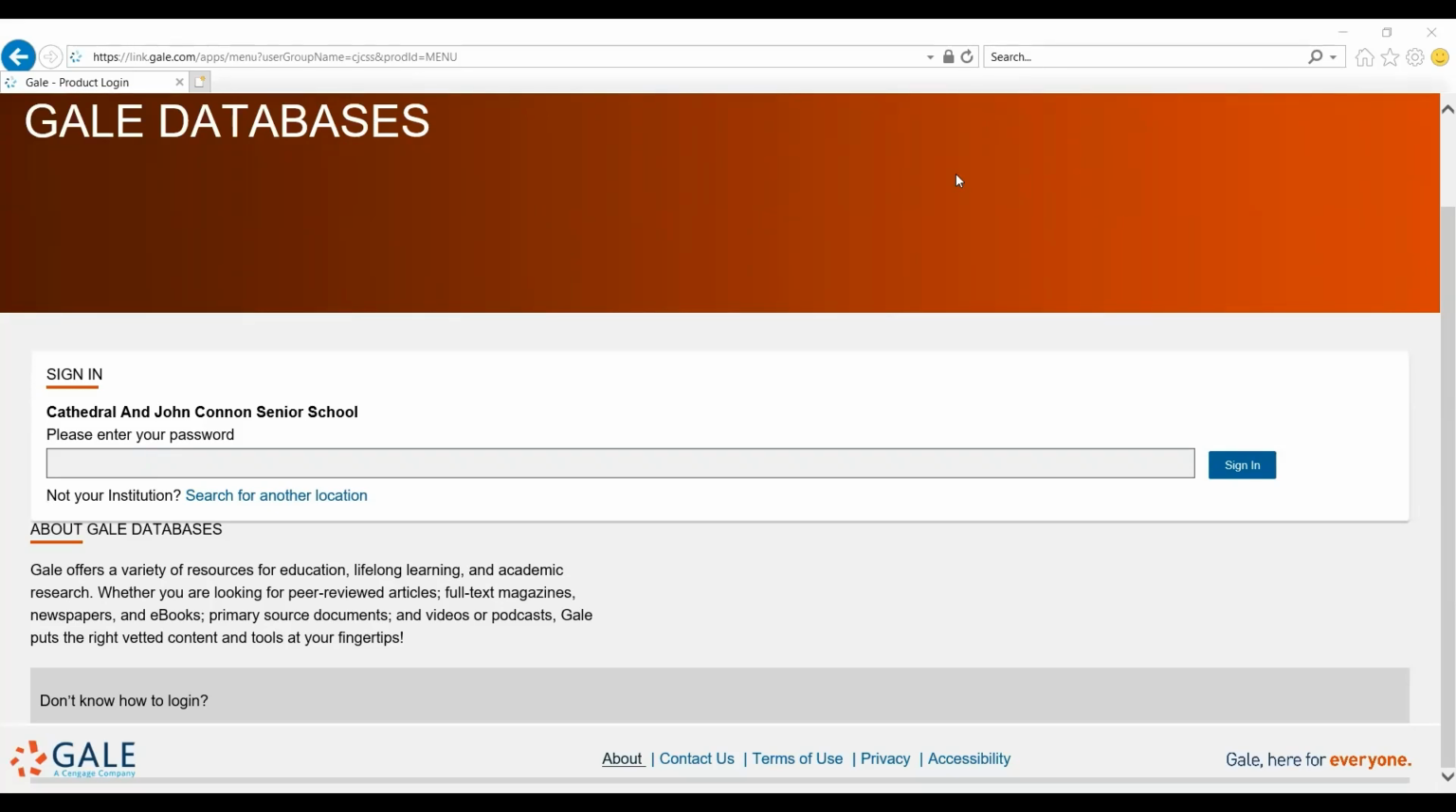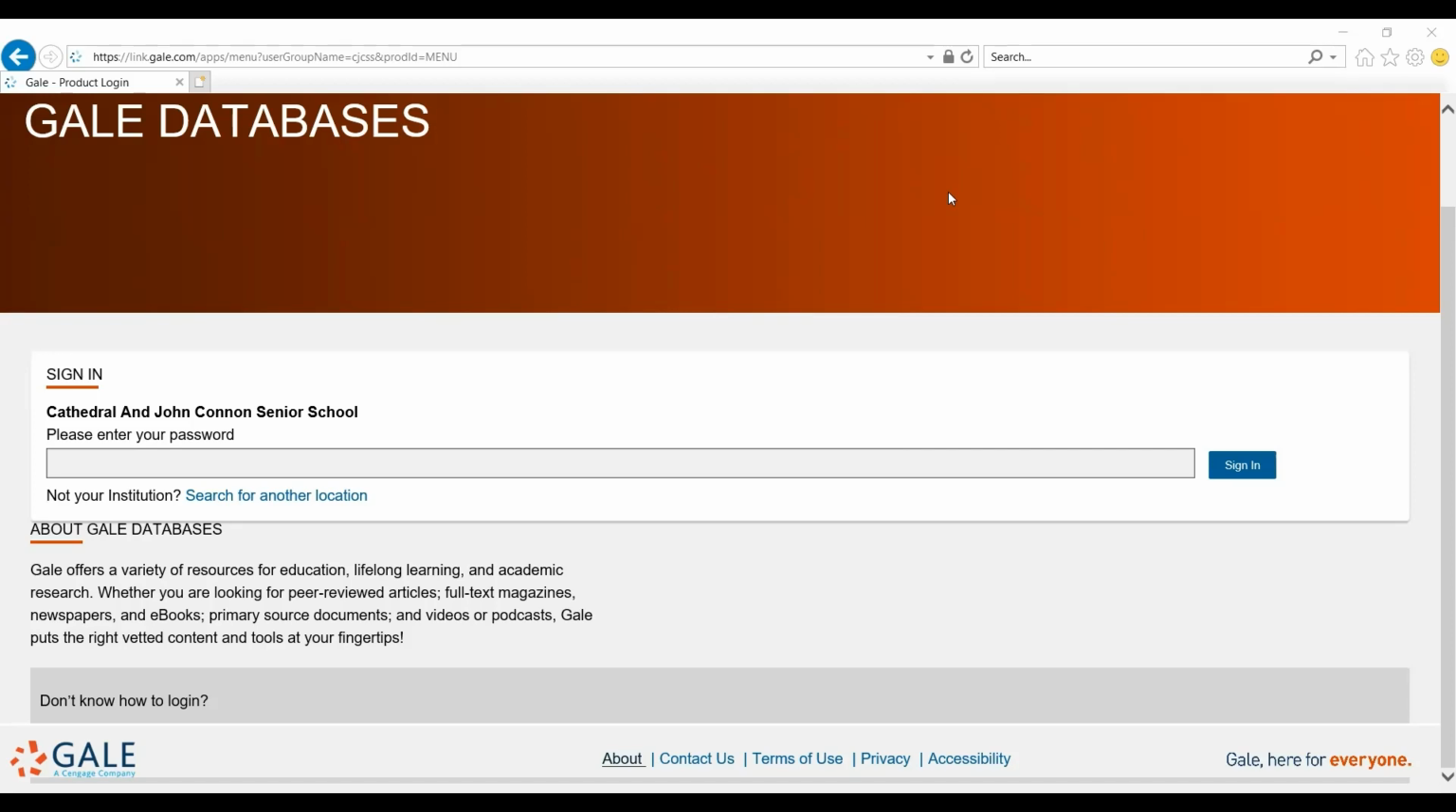Today we will be talking about another database that we have subscribed for you, which is the Gale database. The Gale database offers a variety of resources, both academic and peer-reviewed. They offer articles, magazines, newspapers, ebooks, primary source documents, and videos as well. So whenever you are doing your research, it is a good thing that you can come to this database for your research work.